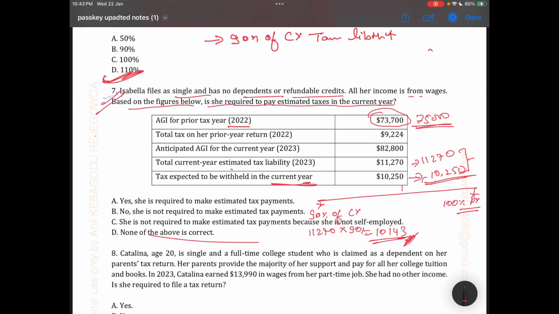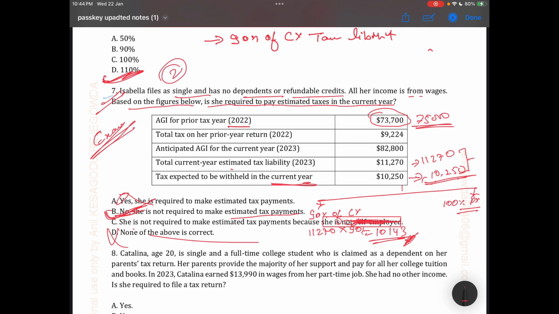Estimated taxes are very important for your exam, and I am sure you will get two questions on estimated tax payment. So the correct answer is yes, no, no. It could be none of the above. No, C is not required. So let's look at point B: No, C is not required to make an estimated tax payment. It could be your answer. But C is not required to make an estimated tax payment because, oh my god, C is not self-employed. Here it is mentioned not self-employed. That is wrong. So then the correct answer is B.